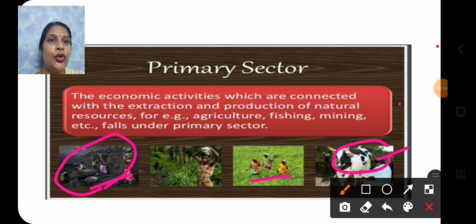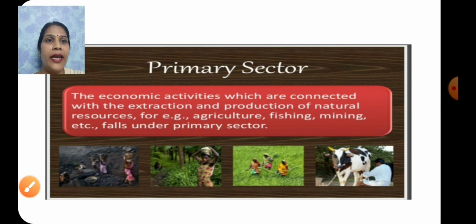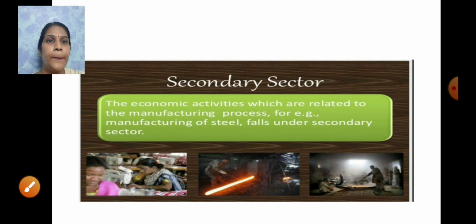Let us continue with our next sector, that is the secondary sector. Secondary sectors are the sectors in which the economic activities are related to the manufacturing process. You understand, the manufacturing process means we are producing something. For example, manufacturing of steel, manufacturing of furniture, manufacturing of shoes, manufacturing of cars,